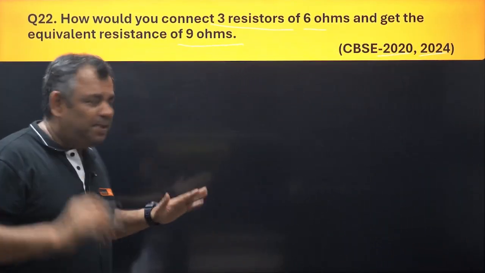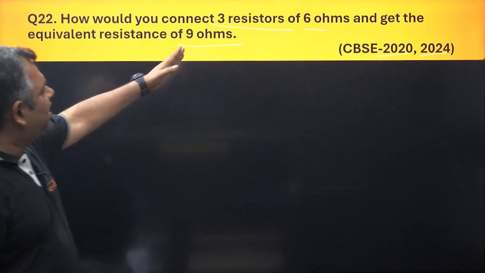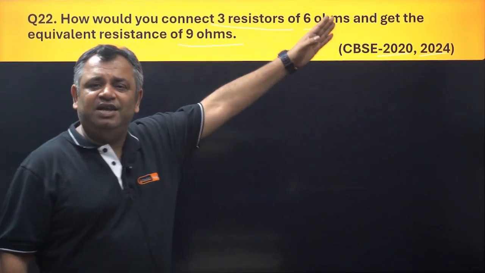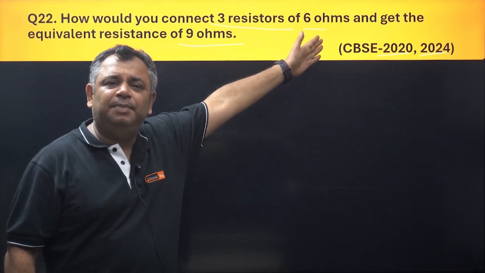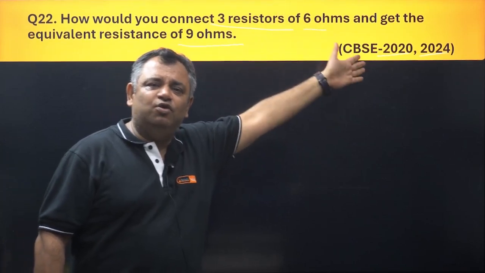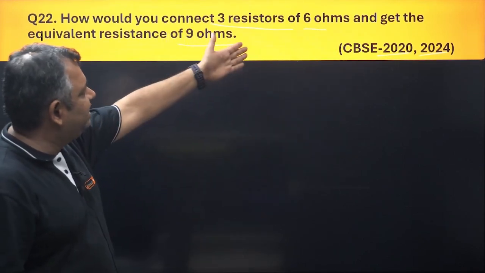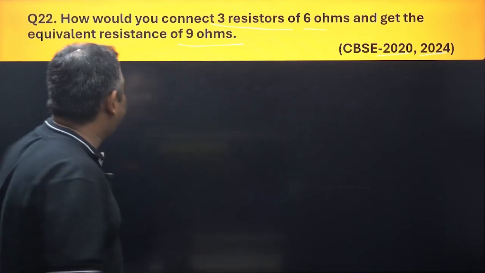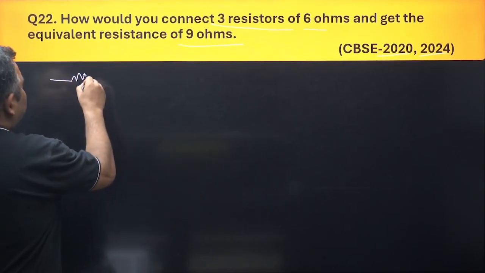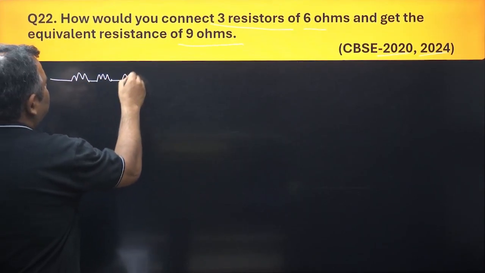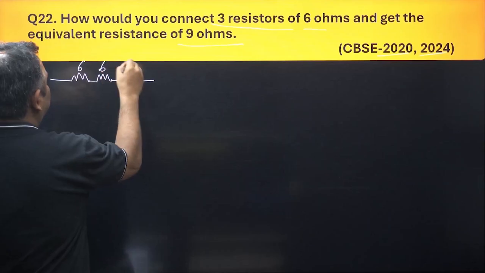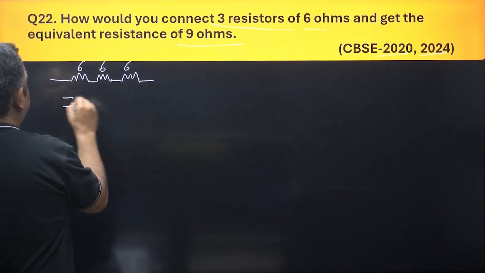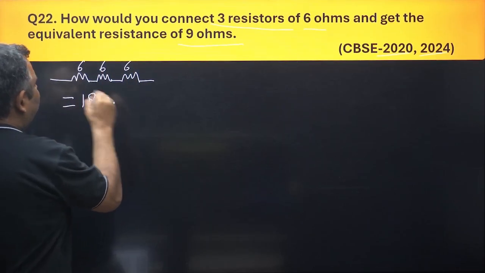So very simple, just by looking at it you can see if 3 resistors are in series, they will give you 18 ohms. If 3 resistors are in series and they are of 6 ohms, they'll give you 18 ohms. See, resistance 1, resistance 2, resistance 3: 6 ohm, 6 ohm, 6 ohm. I'm not even going to put anything here. Writing directly 18 ohms.